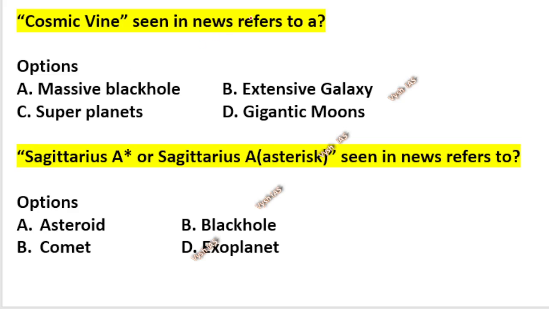Now 2023 again in November December time, these kind of things came in news. Cosmic wine. Okay, what is a cosmic wine? What is a Sagittarius A star? Or Sagittarius A asterisk. Okay, A asterisk. So here this is actually an extensive galaxy. Okay, this again basics. I told you star is there, group of stars is called a constellation, group of lot of constellations called a galaxy.